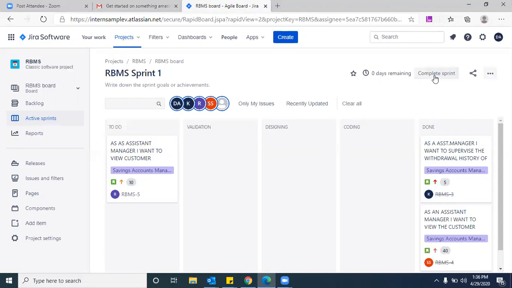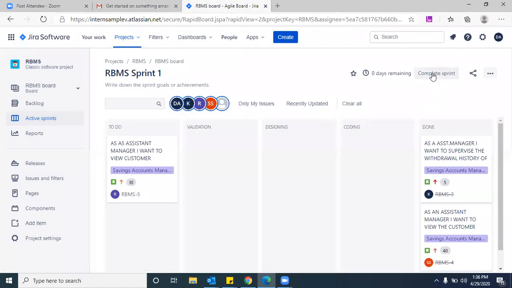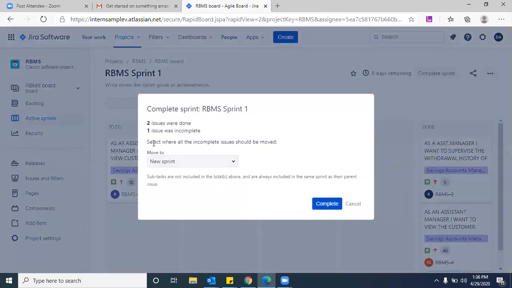So now let me complete the sprint. It'll ask you, I told you 2 different options: one is product grooming and the second one is right away the upcoming sprint, right or wrong? Correct. See, it is asking you to select where all the incomplete issues should be moved. How did you get this pop-up? See, completing sprint, on the top of it. If you click here, it will ask you where the incomplete issues are to be moved.